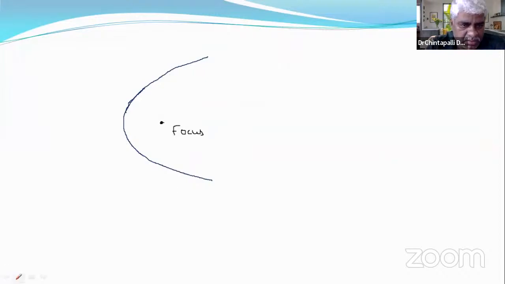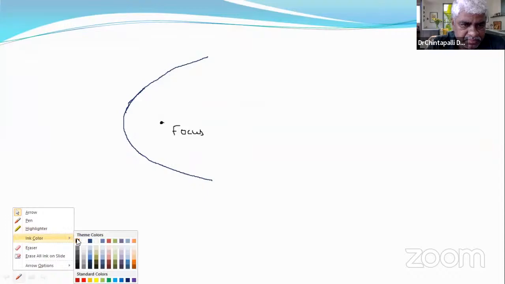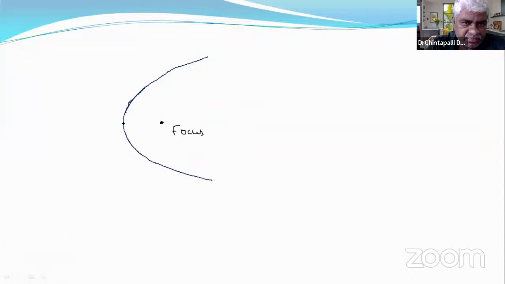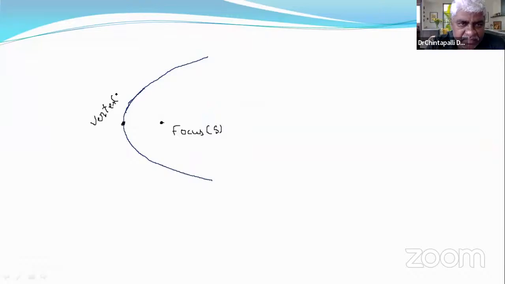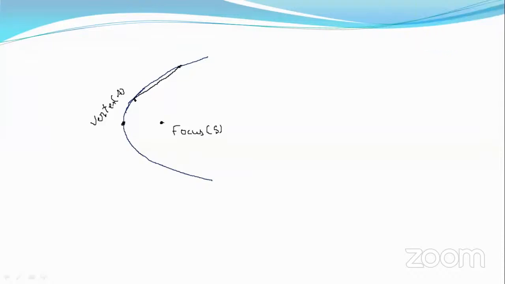Now the new terms. It is vertex. It is focus. If we join any two points on the parabola, that is called a chord.